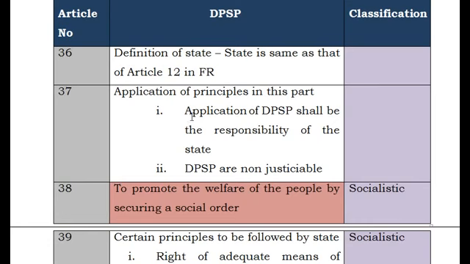And Article 37 talks about the application of DPSP. Application of DPSP shall be the responsibility of the state. It is clearly saying it is the only responsibility of the state, not of the court. It means these are not justiciable. This is said in Article 37.